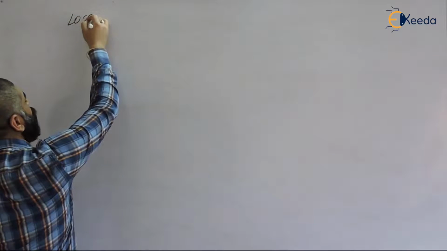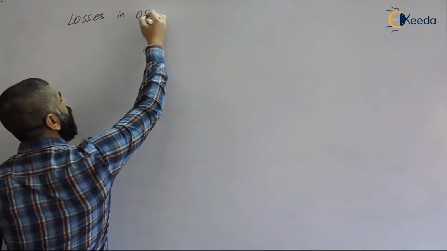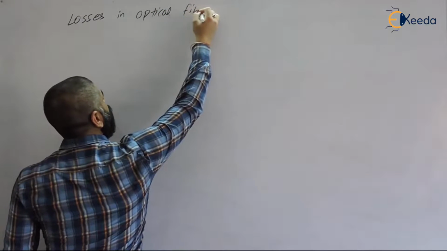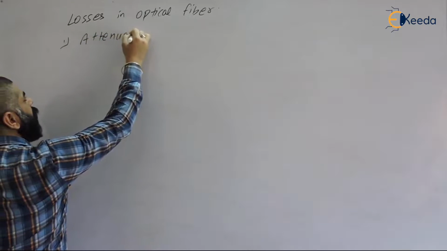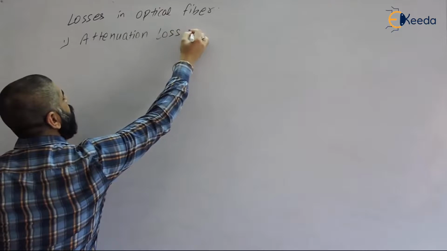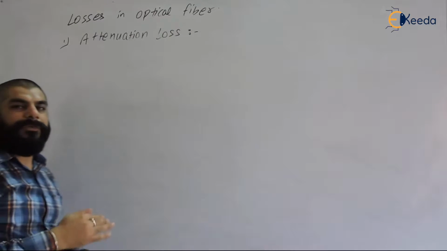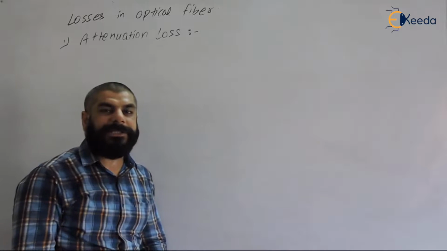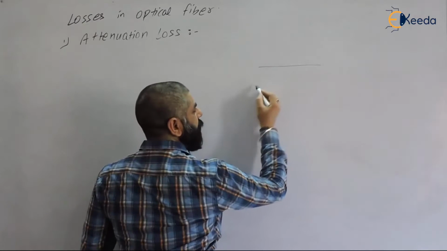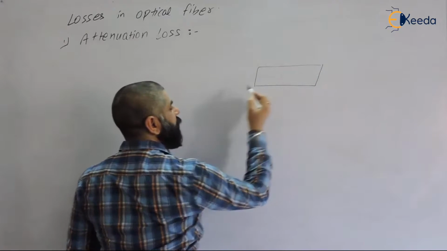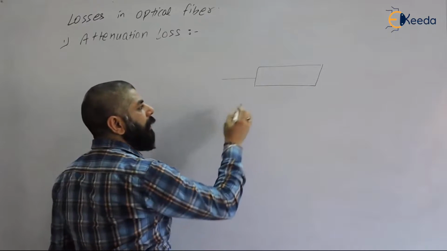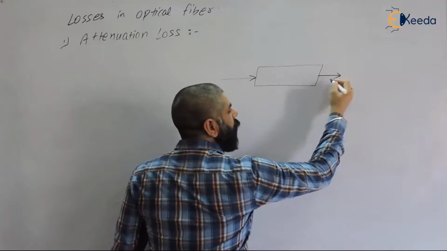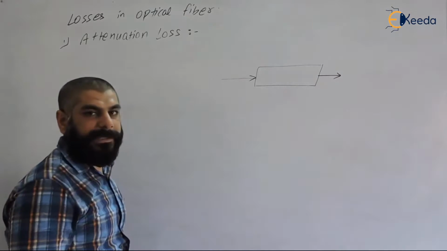So first, see what losses we are discussing, losses in optical fiber. The first loss is attenuation loss. This attenuation loss is the loss of intensity or power of a signal which is traveling. If this is the optical fiber, the light signal has a certain intensity, and we are sending a signal and getting the output light signal at the output.